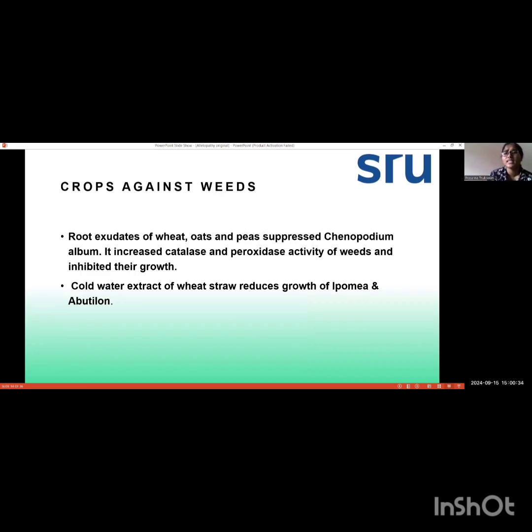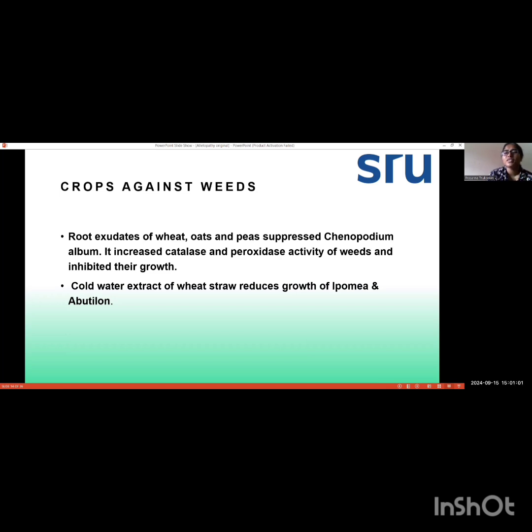Next is crops against weeds. Here, crops are producing some kind of allelochemicals that are harmful for the growth and development of the weeds. First example is root exudates of wheat, oats, and peas suppress Chenopodium. Root exudates mean chemicals that are released from the roots.